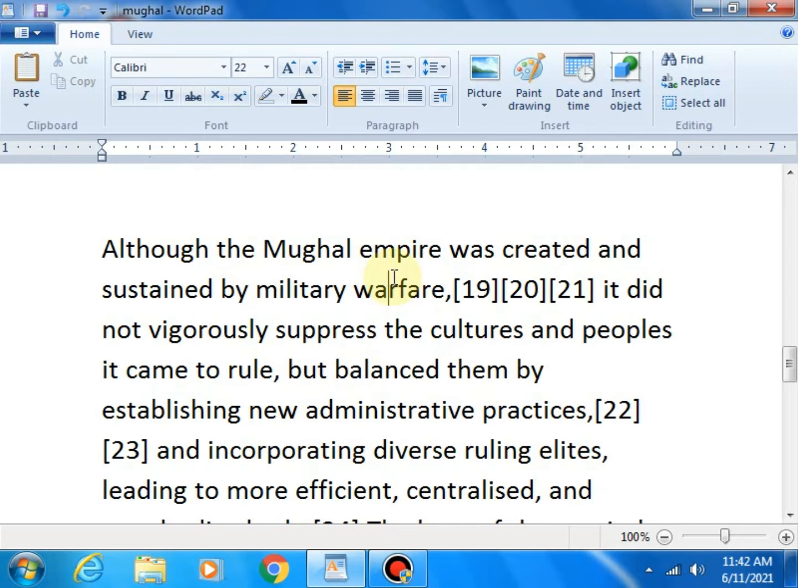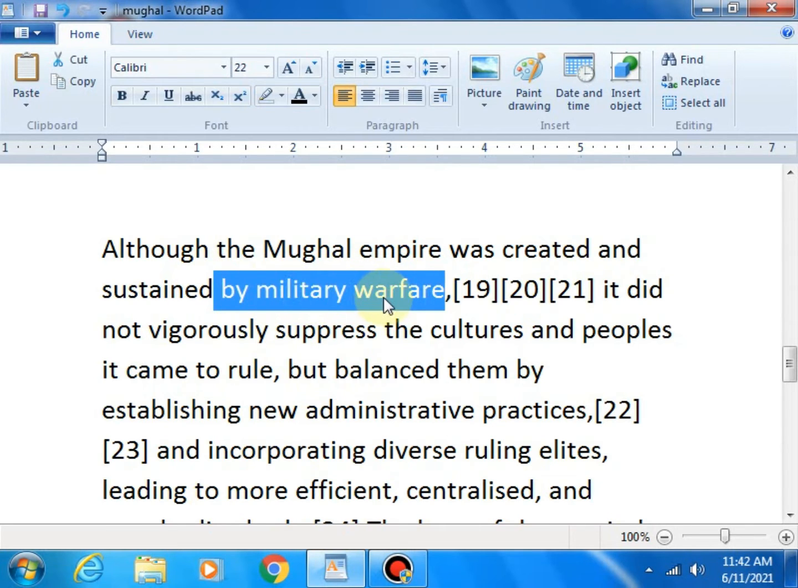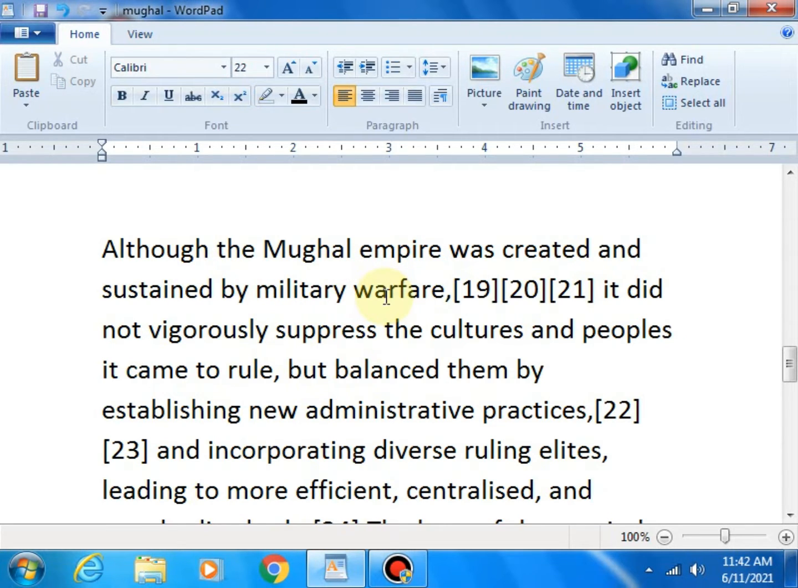Although the Mughal Empire was created and sustained by military warfare. Means the Mughal Empire was created by whom? By military warfare. You think Babur created it? No. Babur is a founder, not a creator. Creator and founder are different words. Creator means who runs that project, but founder means who established the project.